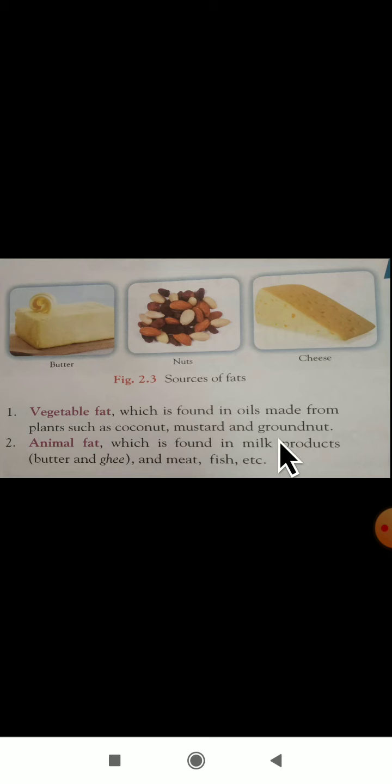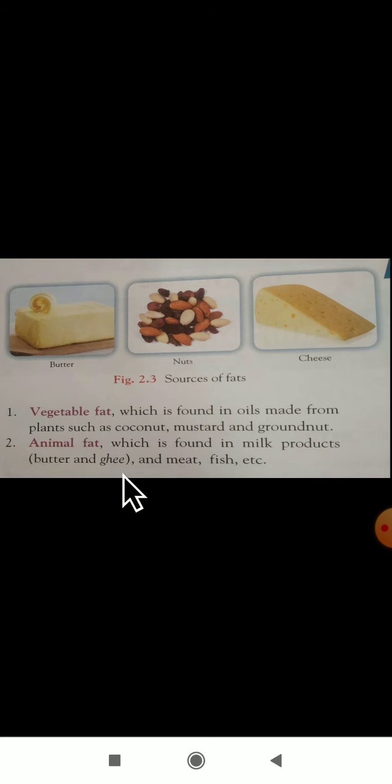Then what are animal fats? The fats which are found in animals, which we find in milk products. From where are we getting milk? From the cow, buffalo, goat. So animal fat is found in milk.